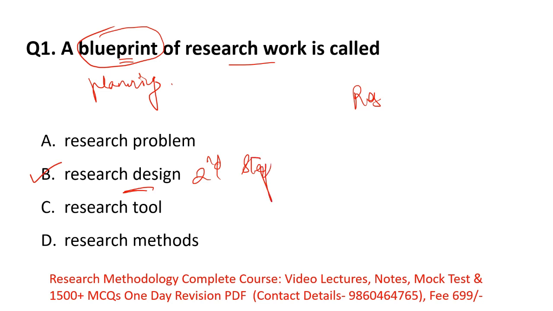In research design, the researcher plans everything, like how they will collect data, how they will lay down the hypothesis, and where they will select the sample. All the things which they are going to perform in their research are planned beforehand. Whatever you are going to do in your research, you plan before, and according to your plan you perform your research. I hope you understand the meaning of blueprint, which is known as planning, and is also called research design.